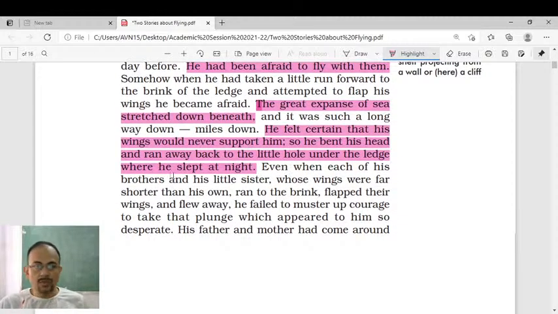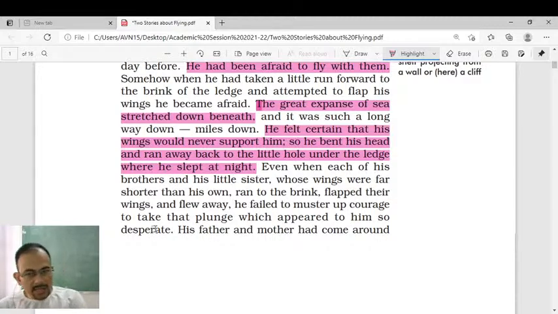Even when each of his brothers and his little sister, whose wings were far shorter than his own, ran to the brink, flapped their wings, and flew away, he failed to muster up courage to take that plunge. Plunge means that initiative, which appeared to him so desperate, right?